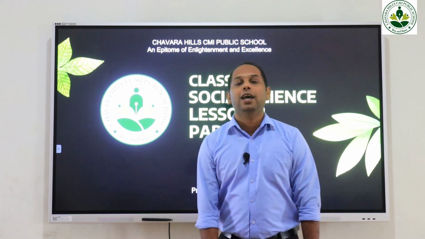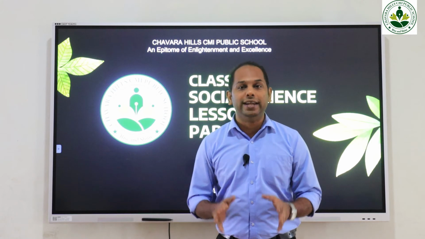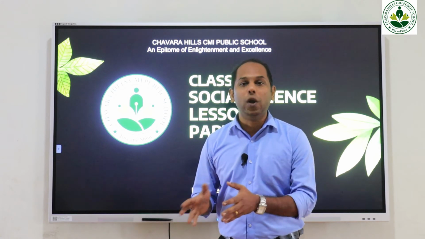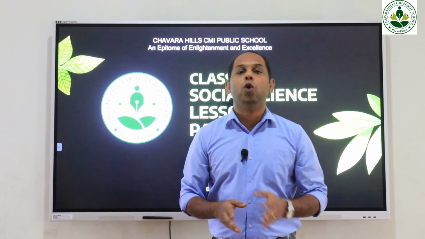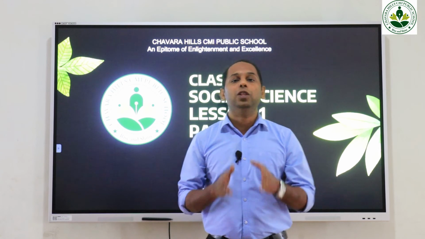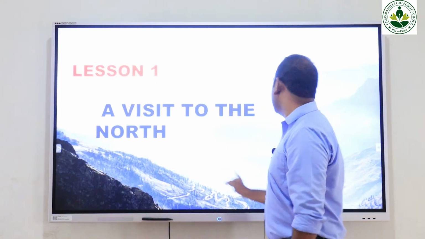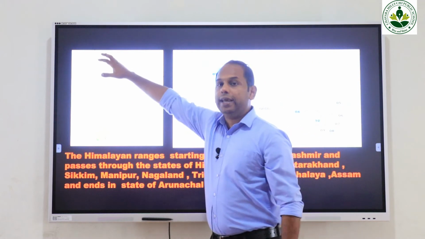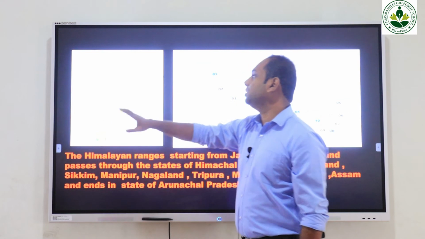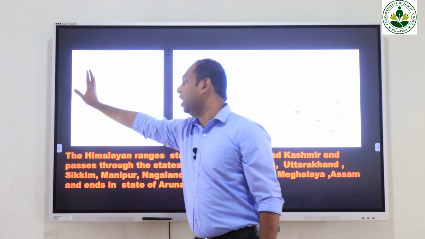Dear students, as you all know, we were born in a country called India and we live in a state called Kerala. In India we have altogether 28 states like Kerala. Among these 28 states, some states are located in the northern part of India, some in the southern part, some in the east, and some in the west.